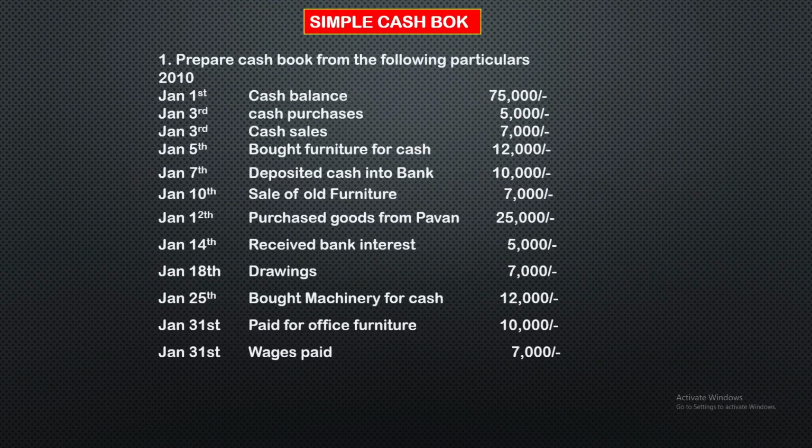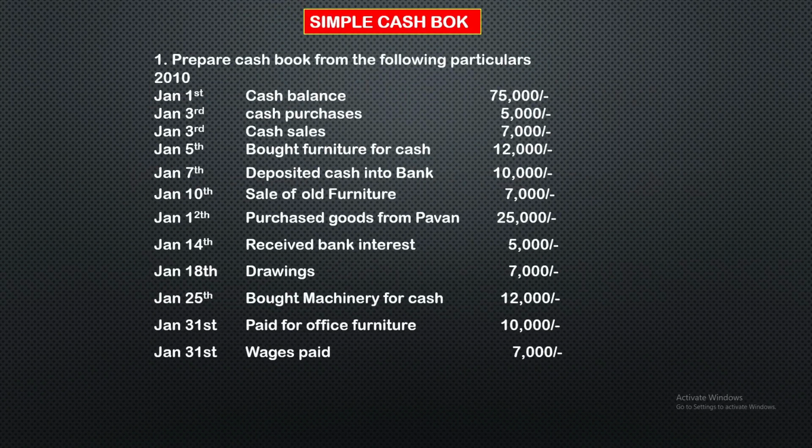So in the simple cash book also, first I will show one question here. You can see: prepare cash book from the following particulars. Before starting the cash book we should remember cash is an asset. Asset belongs to the real account. So the real account rule is debit what comes in, credit what goes out. Based on the rule we are going to prepare the cash book. When cash is coming we should show it on the debit side. When cash is going we should show it on the credit side. That is the simple technique to prepare the cash book.